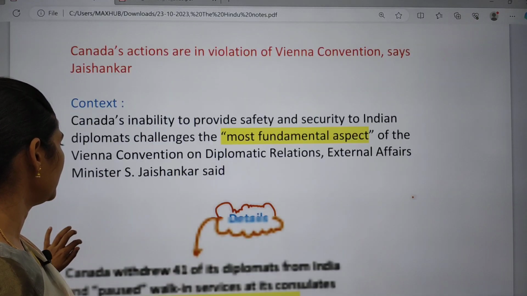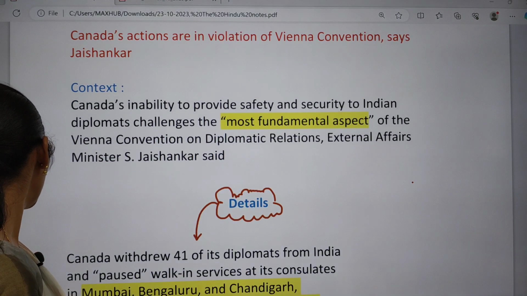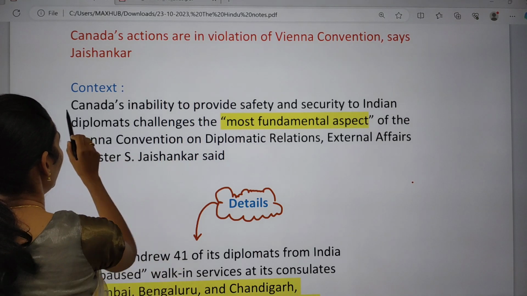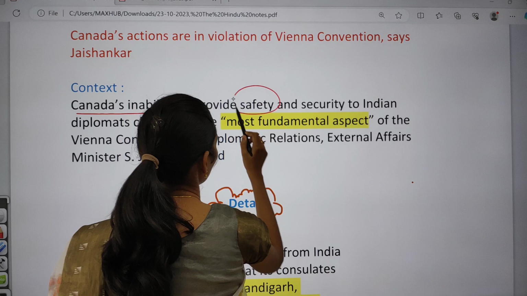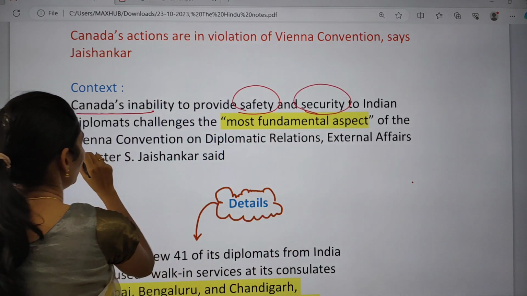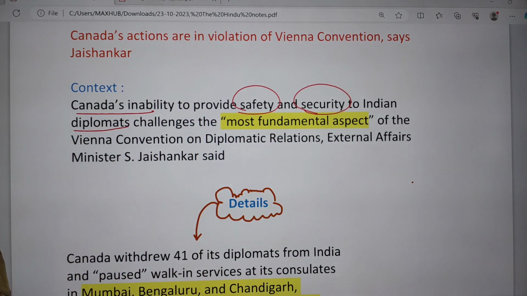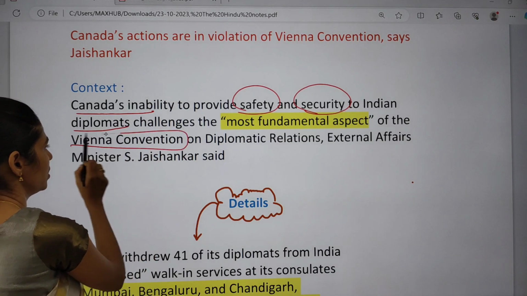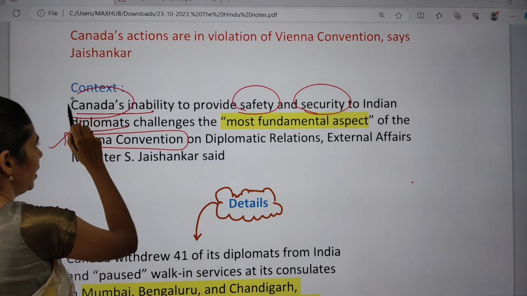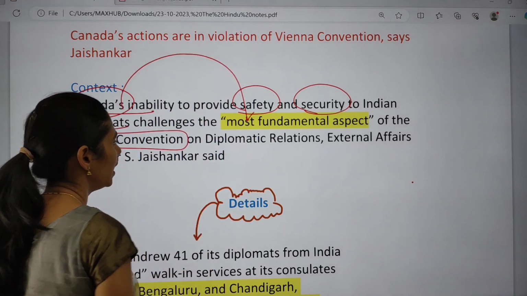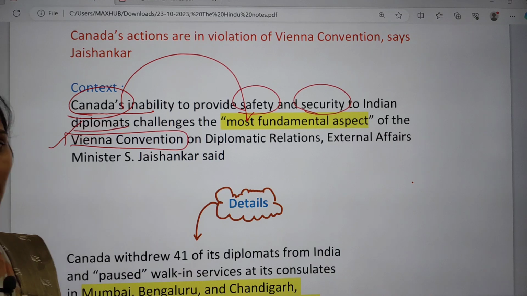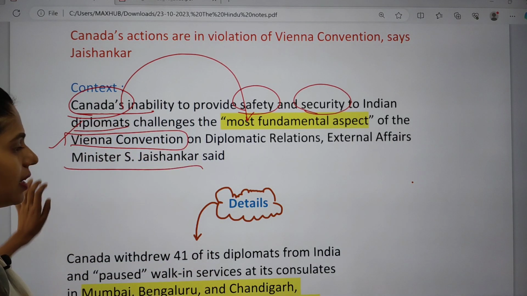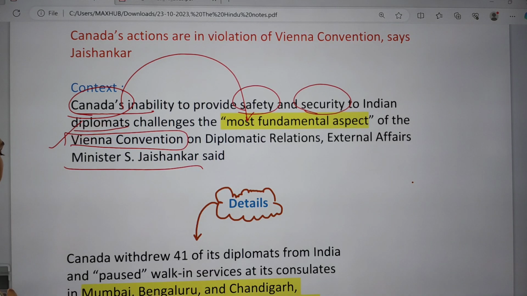So first topic, it is about the Vienna Convention. So why is it in the news? Here, Canada's inability to provide safety and security to Indian diplomats. Now, it is one of the most fundamental aspects of the Vienna Convention. Whenever Canada fails to provide safety for these Indian diplomats in Canada, it is a violation of the Vienna Convention. This is what was mainly said by our External Affairs Minister.